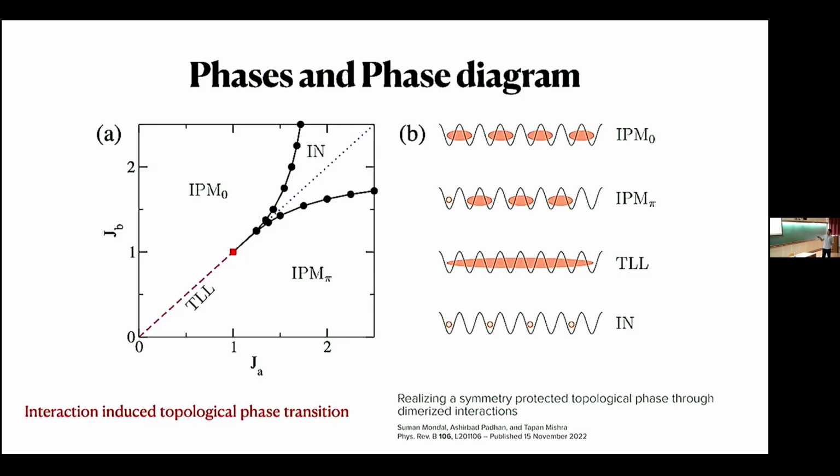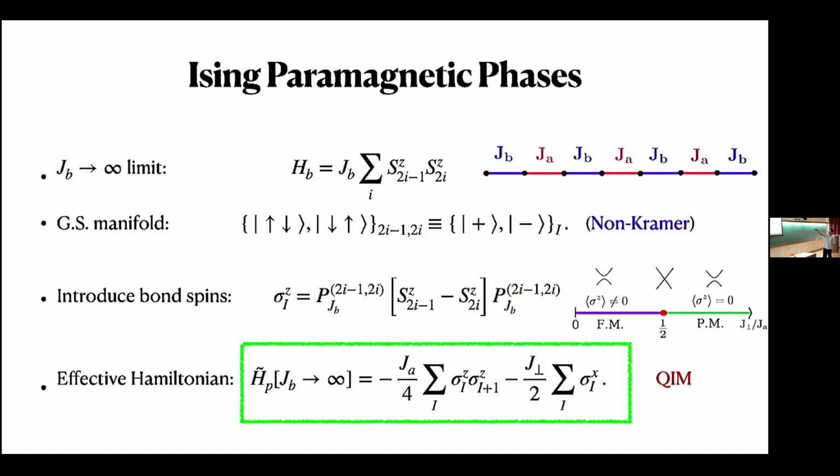So to understand this transition lying in the Ising class, we can start from an extreme limit. Let me tell you that this critical line will curve and will touch this JA axis at infinity. Similarly, this line will touch JB at infinity. So let me start from an extreme limit when either JB or JA is very large, and then we turn on the other part of the Hamiltonian as perturbation, and then see what happens. So let's start with this limit when JB is very large, let's say infinity. When JB goes to infinity, this is the dominant part of the Hamiltonian. JBs are defined on these blue bonds. So let's take one bond.